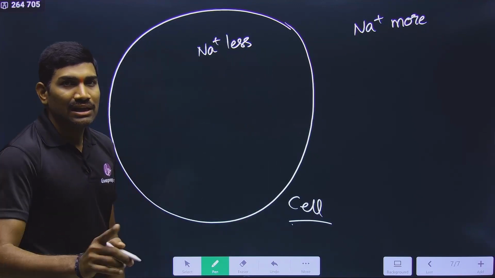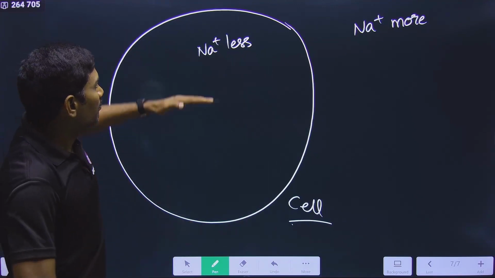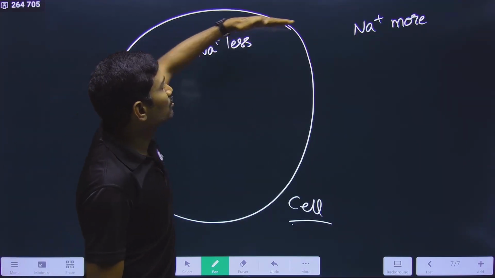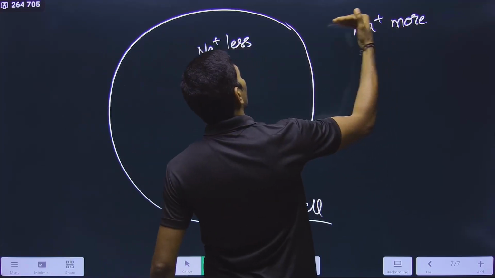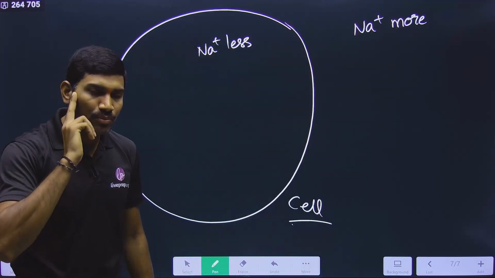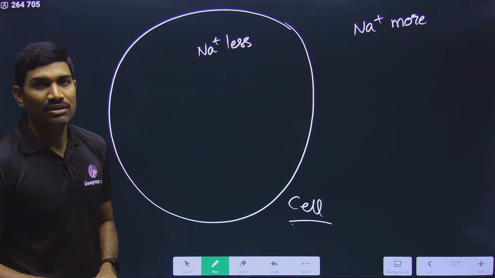Understood or not? That means what will a pump do? A pump will cause movement from low to high. And what will a channel do? It will cause movement from high to low. That's it. These are the points that you should understand. Okay. Next one.